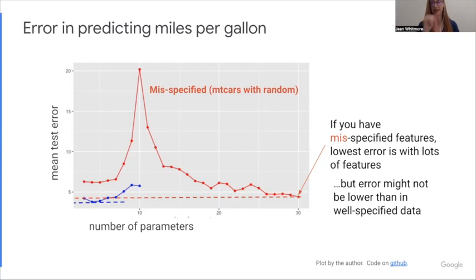However, in this case, the lowest error didn't happen in the noisy data set with 30 parameters. The lowest error was in the original data set, with correctly specified features and no noise. Now, that won't always be true. The paper has some conditions where this won't always be this way, but in this data set, that's how it was.